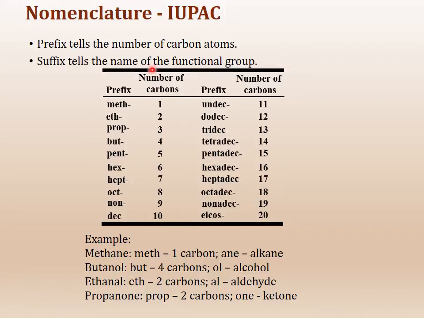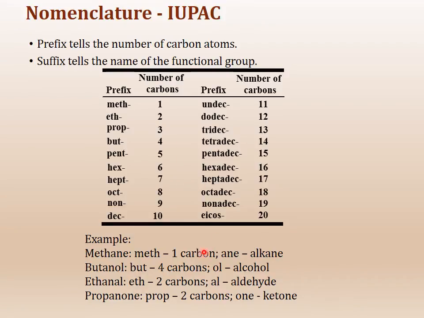So this is how it goes with the number of carbons. It goes up to 20. I need you to know 1 through 10. For 1 carbon, it's meth. For 2 carbons, eth. 3 carbons, prop. And then but, pent, hex, hept, oct, non, dec. This goes all the way to 10. So this just tells you the number of carbons in there.